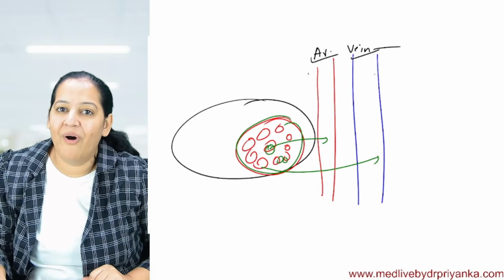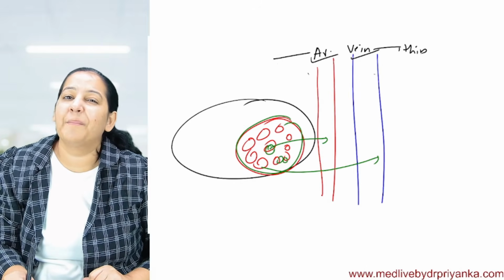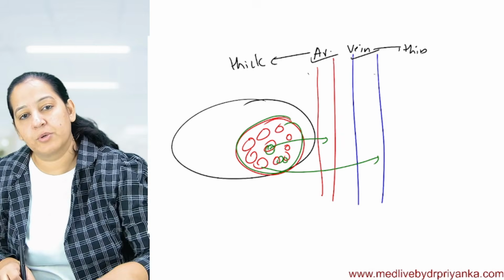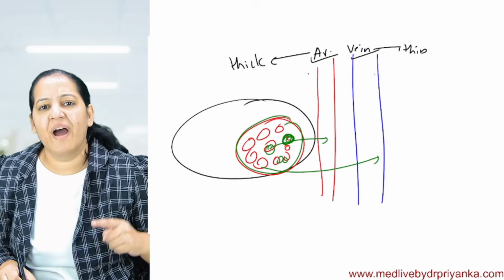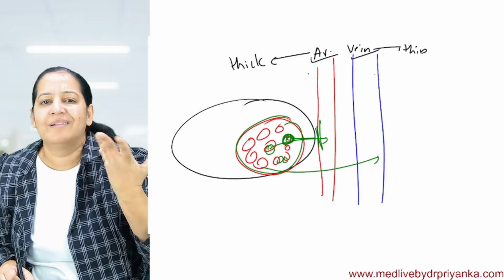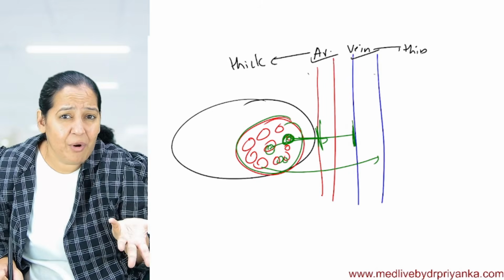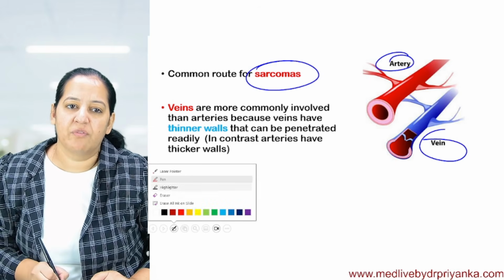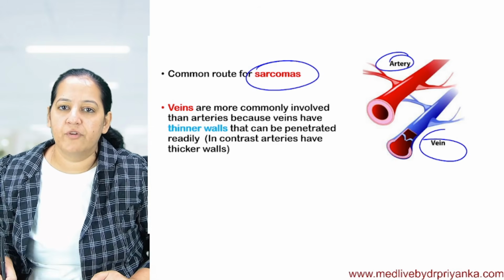Because veins have a thin wall and arteries have a thick wall. Who likes to work? Everyone is lazy, right? Tumor cells are also lazy. Why? They will penetrate the thick wall only if they have no option. If they have the option to penetrate the thin wall, they will penetrate the thin wall. You can see the wall. Appreciate the thickness of the wall of the artery and the vein. Can you appreciate?